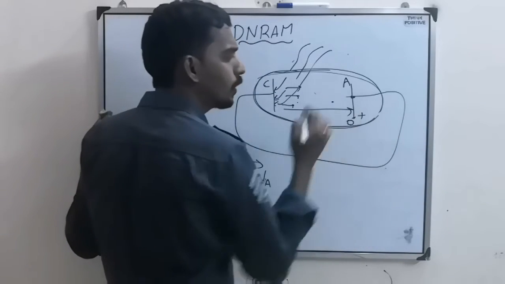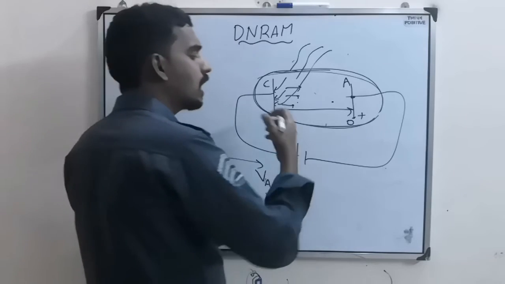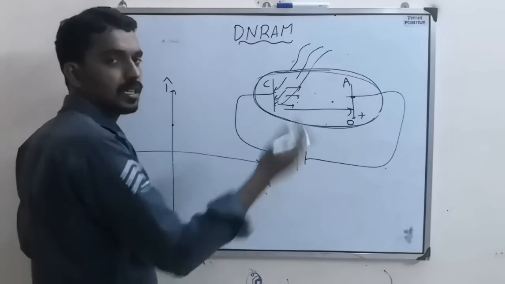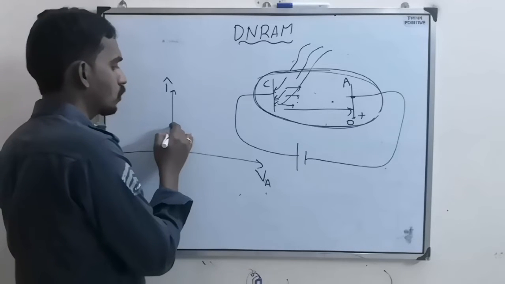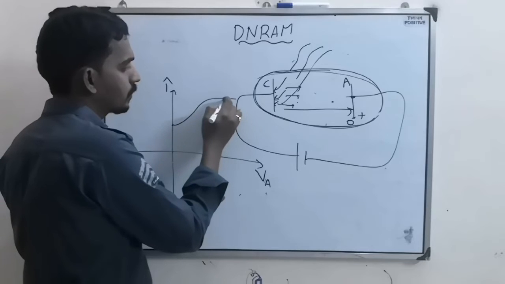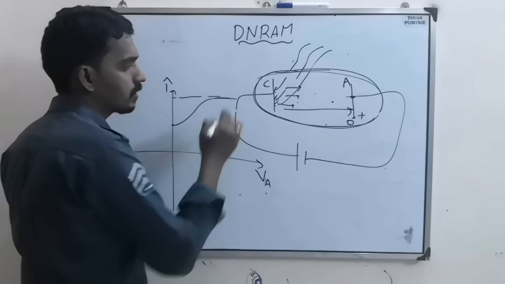Because of positive potential you apply, more electrons will be pulled towards anode, so that more electrons will complete, so more current. So current slowly increases, and after some time it becomes constant. That is called saturation current.